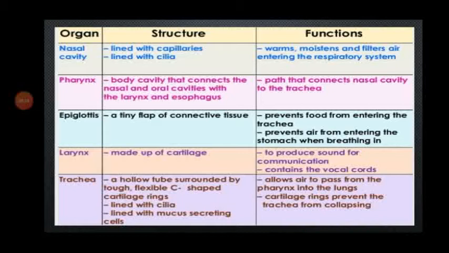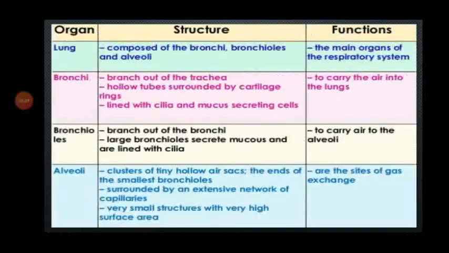Its functions: they allow air to pass from the pharynx into the lungs, and the cartilage rings prevent the trachea from collapsing. Then next one, lung. It is composed of bronchi, bronchioles and alveoli. The main function: they are the main organs of the respiratory system.